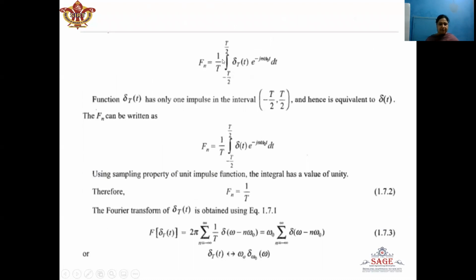Fn is given by the formula 1 upon time period T, integration over 1 period, which is minus T by 2 to plus T by 2, of the signal which has to be analyzed, which is delta T(t) in this example, times e to the power minus j n omega naught t dt. Now I have to consider this signal in one time period, minus T by 2 to plus T by 2.